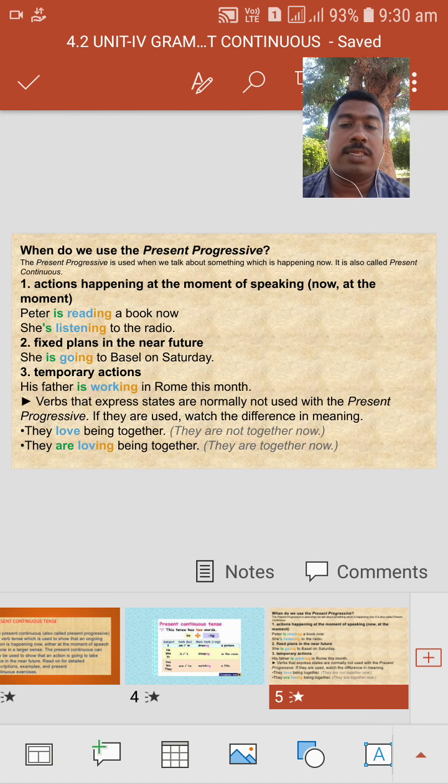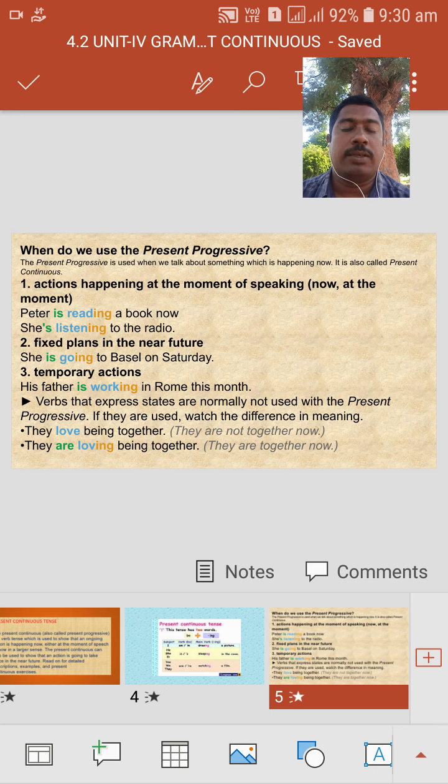For example, Peter is reading a book. Then second one, she is listening to the radio. The first one is happening at the moment of speaking.